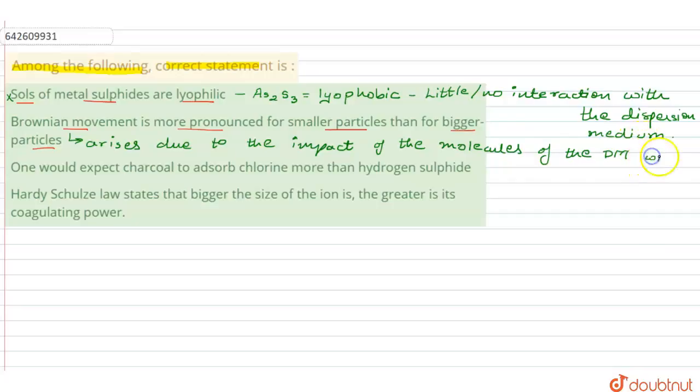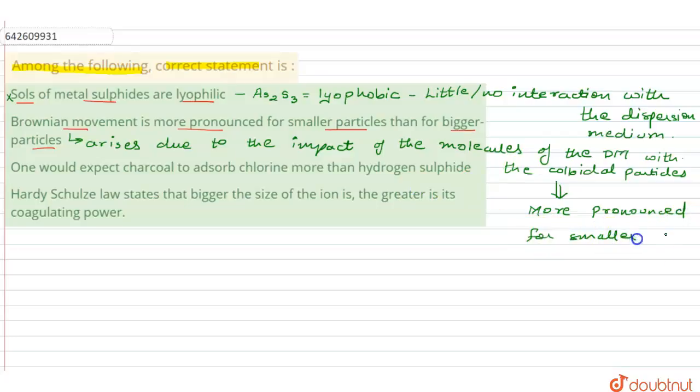By impact I mean the collision. The collision would always be more pronounced for smaller particles. There's a reason behind this. Now, why smaller particles?